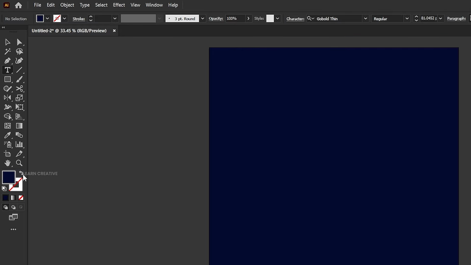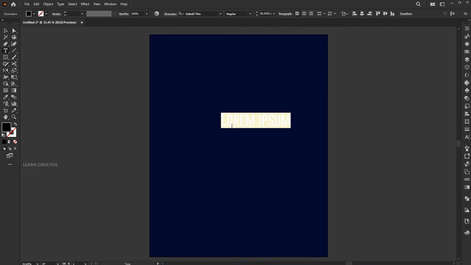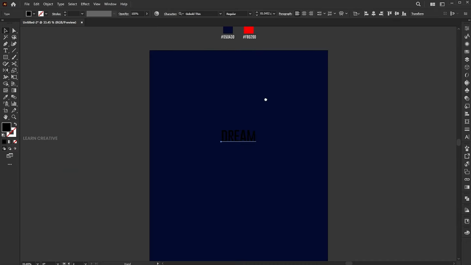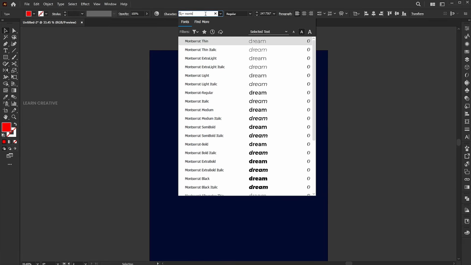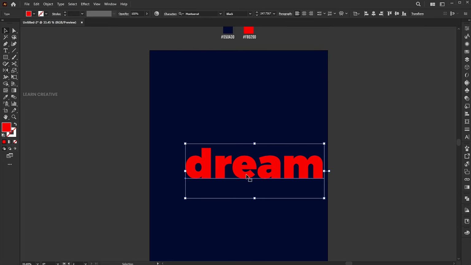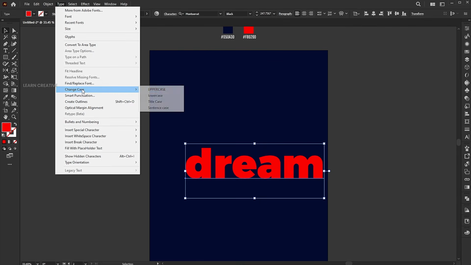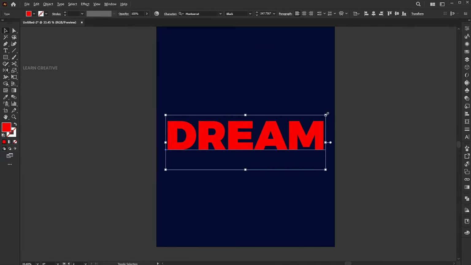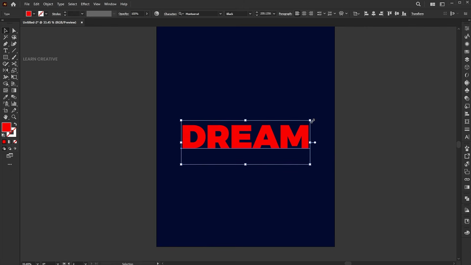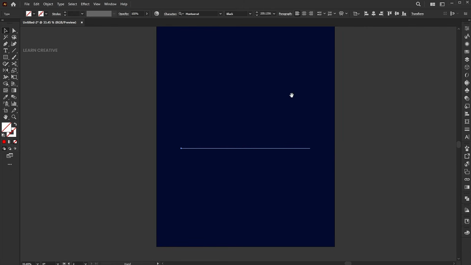Select the Type tool and type the text. Change its font to Montserrat Black and case to upper. Change its fill color to none.